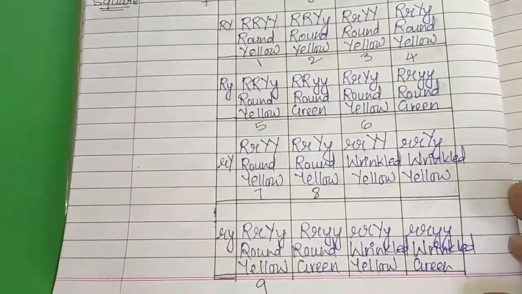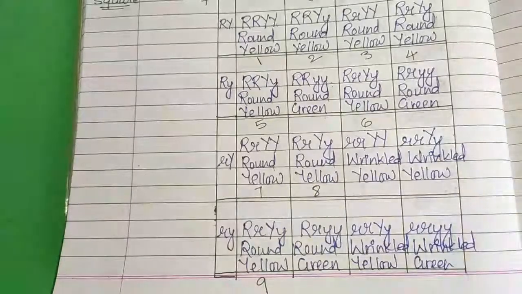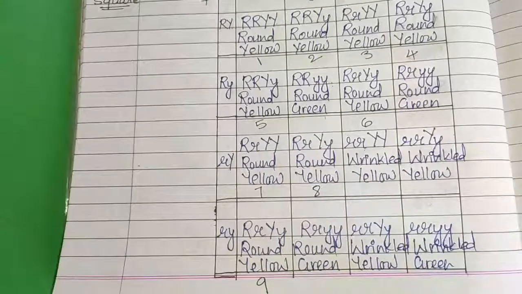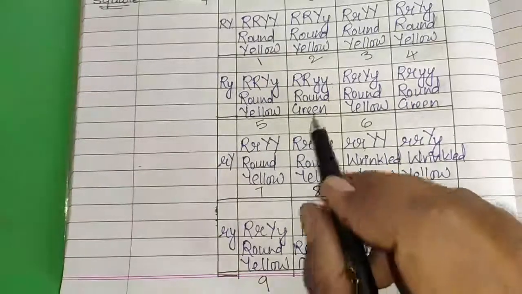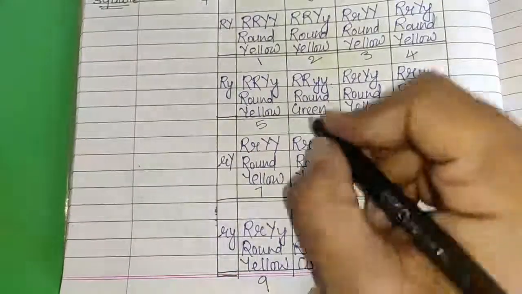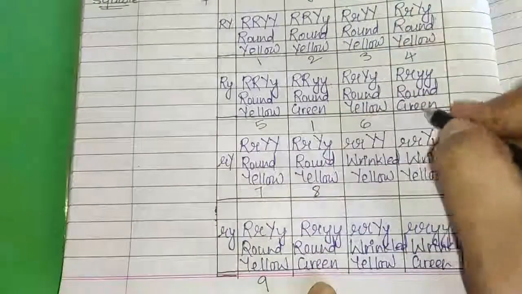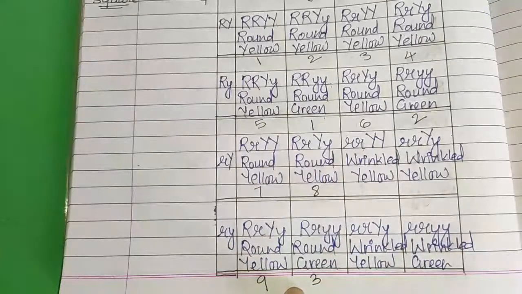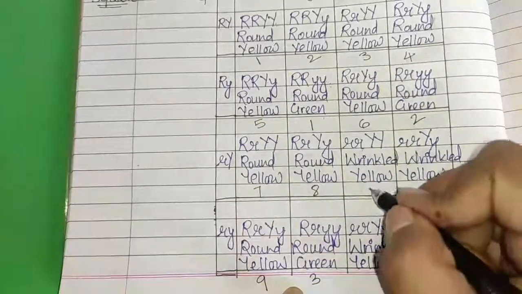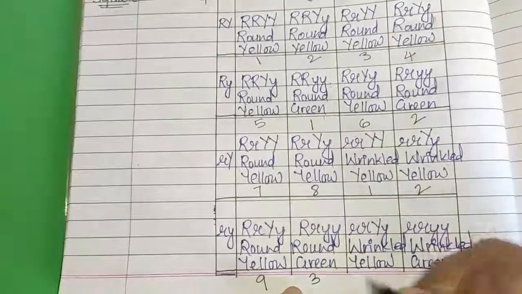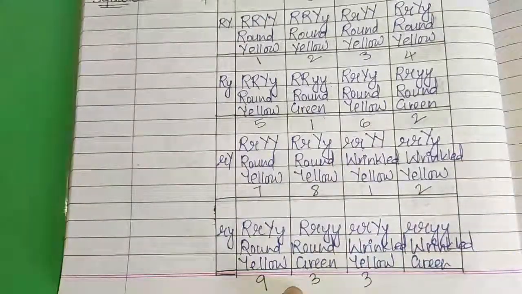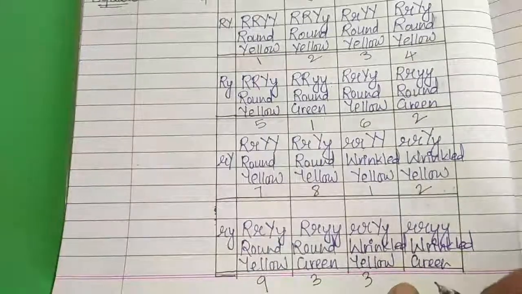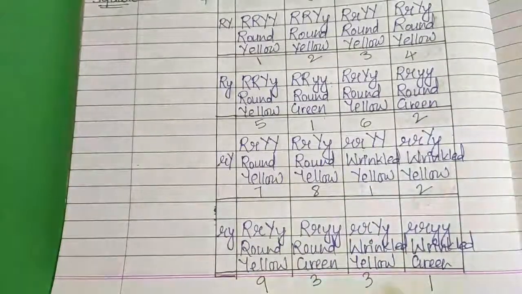So in total we are getting 9 round and yellow out of 16. Then the next combination, round and green: 1, 2 and 3. Clear? Next combination is wrinkled and yellow: 1, 2 and 3. And the last combination is wrinkled and green, that is only 1.